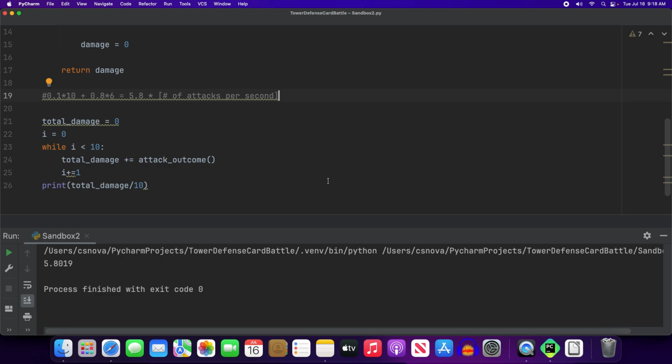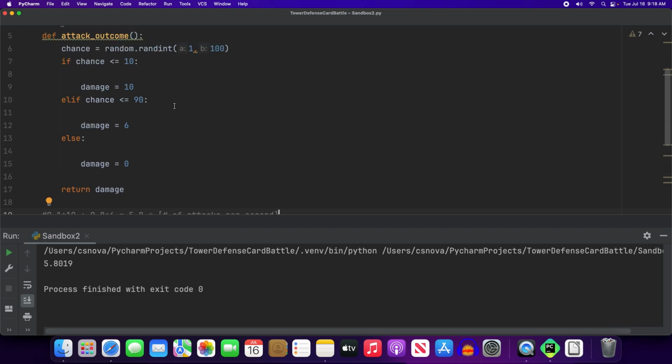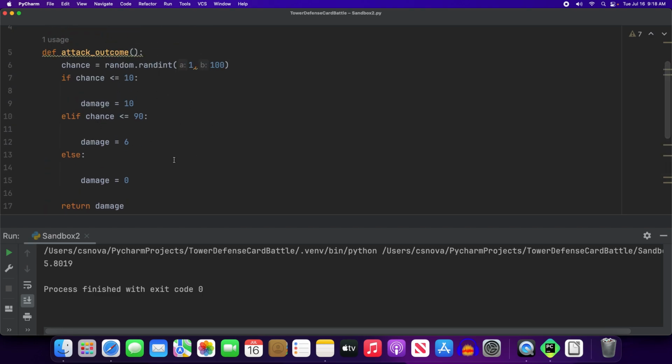Anyway, I hope you enjoyed this lesson. I hope you can use it in your games when you're trying to devise a good balanced system. You can mess around with these numbers up here. If this winds up being too much damage, you can maybe lower the critical by just a little bit, or increase the likelihood of a miss and things like that.